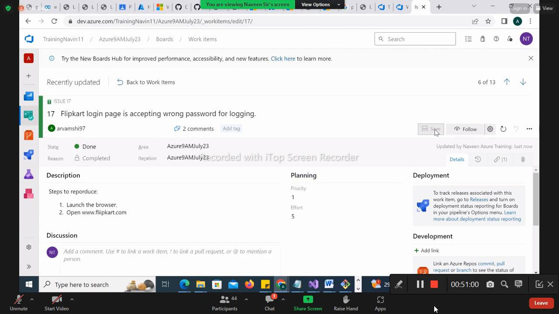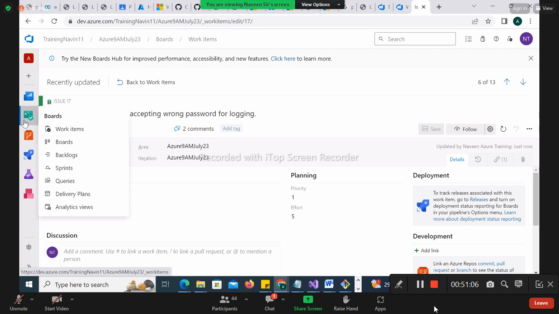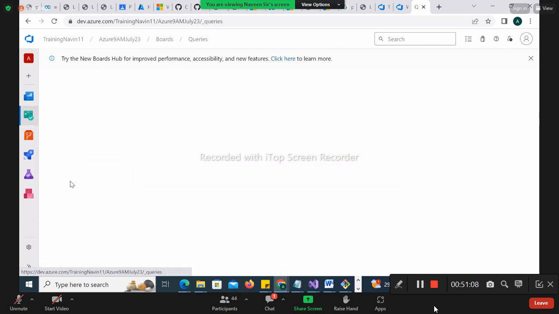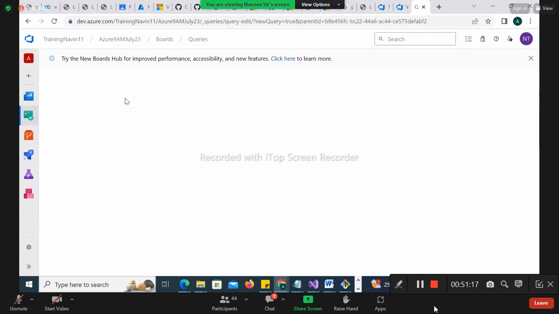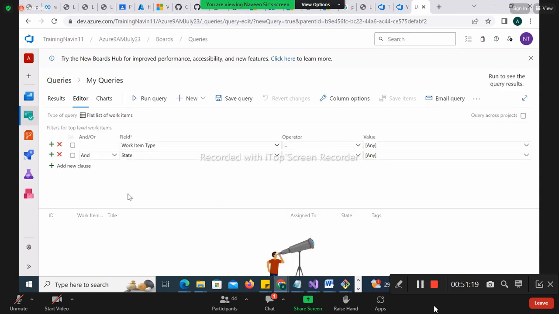Okay, now understand, all of this is there. Now let me take you to queries. Let's understand the queries here. So you have the option of a new query. Click on the new query. Actually, this is one type of filter only. Got the point, buddy?